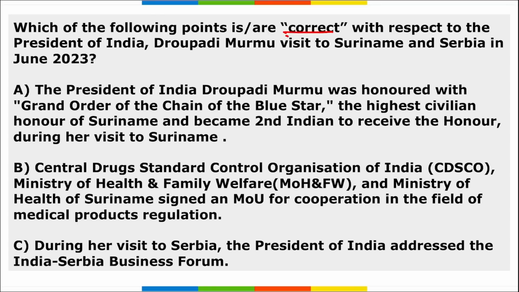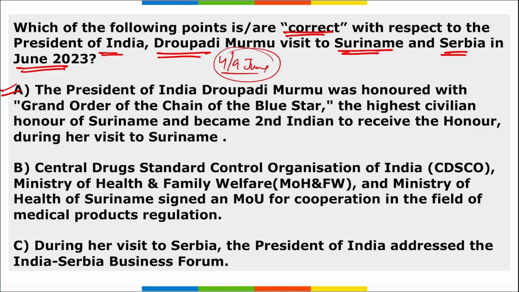Next, we have to tell which is correct with respect to India's President Droupadi Murmu's visit to Suriname and Serbia in June 2023. Remember, President Murmu visited Suriname and Serbia between 4th and 9th of June. On 4th June, the President reached Suriname for the first leg of her state visit.